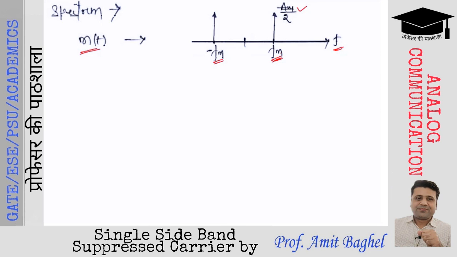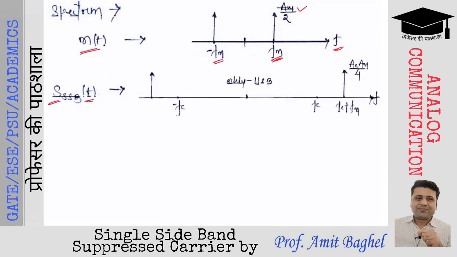Now let us observe the case when we are going to consider only the upper sideband. So in that case, what will be the frequency domain spectrum of the modulated waveform of SSB? Observe this. S of SSB of t, S of t in time domain. This is the single sideband mathematical expression. So we are going to consider only the upper sideband. Hence, Fc plus Fm frequency will exist. Let us observe the frequency domain spectrum of single sideband.